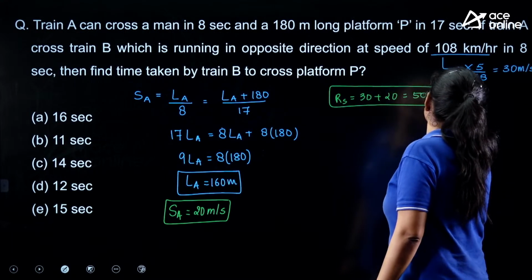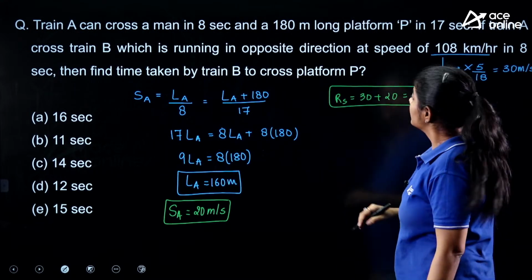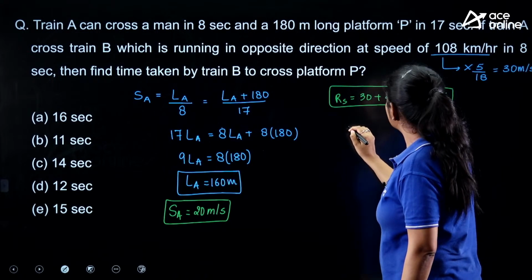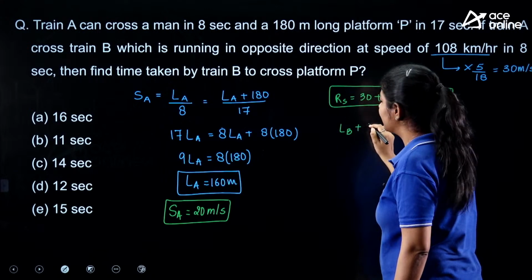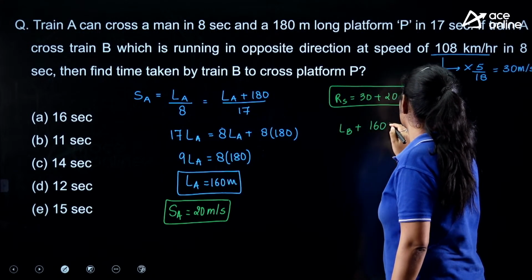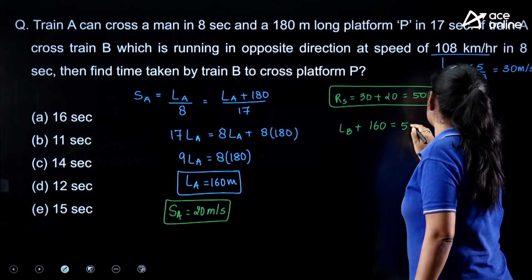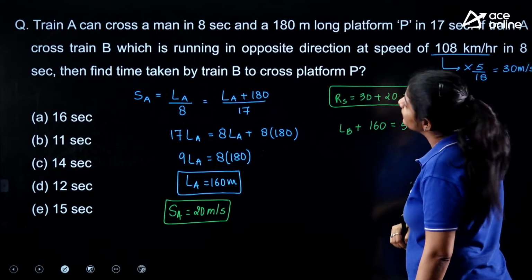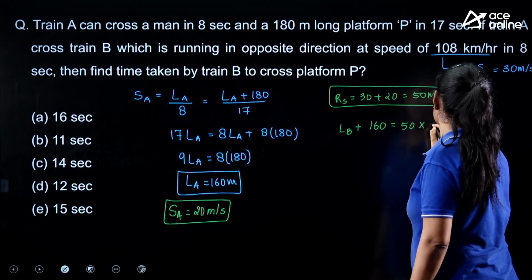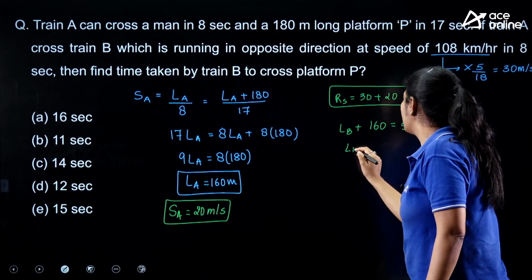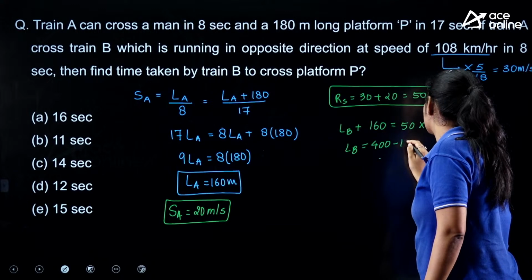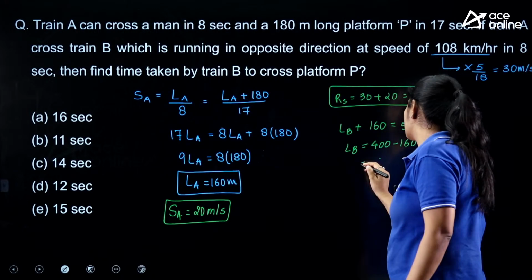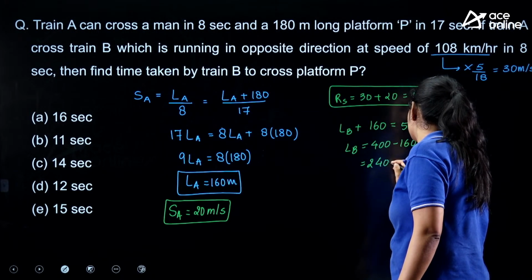So length of train B plus 160 is 50 multiplied by the time it takes, which is 8 seconds. So length of B is 400 minus 160, which is 240 meters, right?